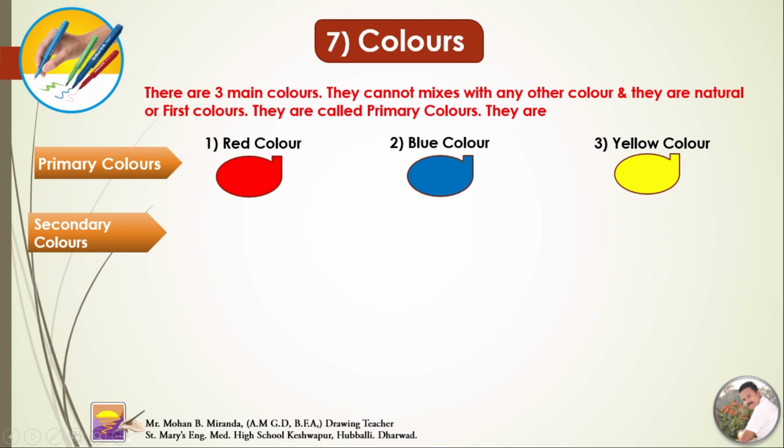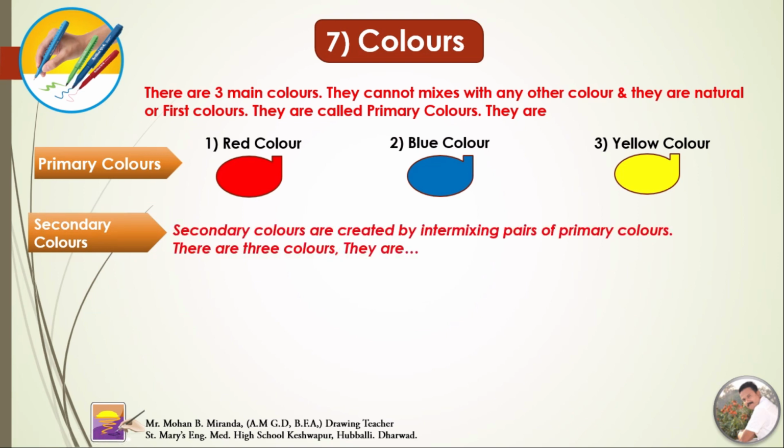Secondary colors. Secondary colors are created by intermixing pairs of primary colors. There are 3 colors. Red and yellow, if you mix together, you can get the orange color.